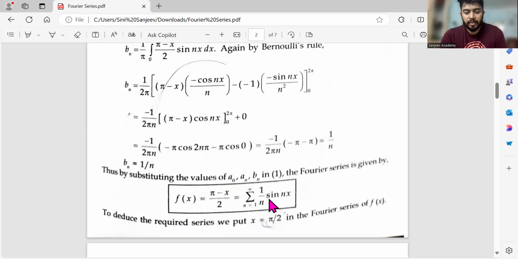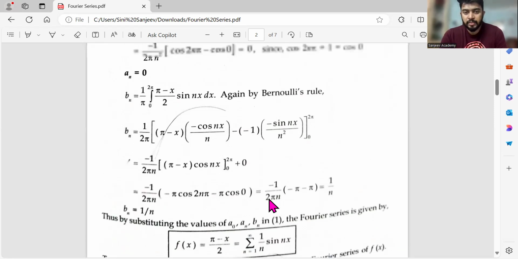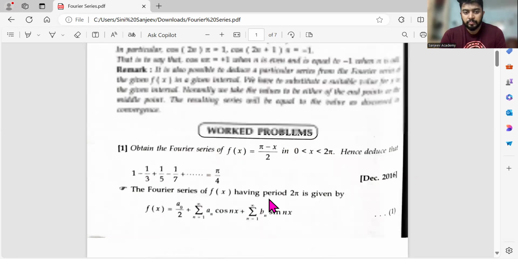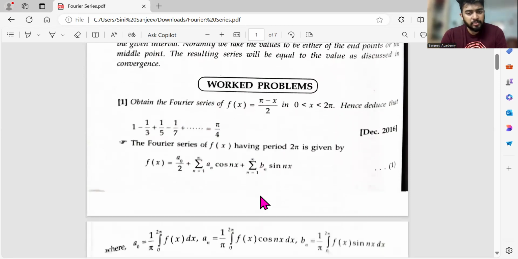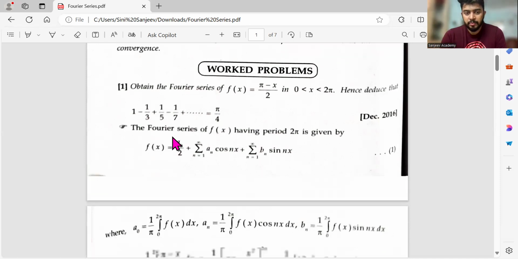Then substitute a naught, an, and bn values in the above Fourier series equation. This one, the first one. A naught 0, an 0, bn I just now got 1 by n. Substitute everything, that's it. Then the second part of this question is: hence deduce the series. So to get the series, you put x value as 0, pi by 2, pi by 4, pi by 3, pi. Okay, the 5 values you have to put and see.